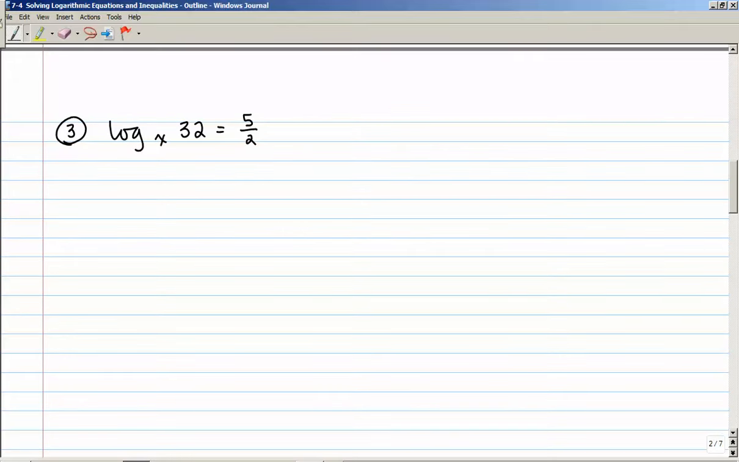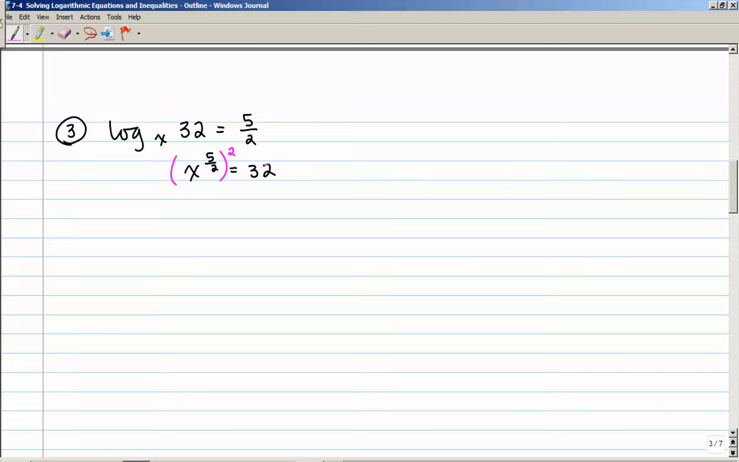And this one's a little more complicated. Log base x of 32 is equal to 5/2. So let's write that in exponential form. x to the 5/2 power equals 32. Now this actually looks a little more normal because our x is actually the base, which we're kind of used to seeing. To solve this, I would like to get rid of the fractional exponent.